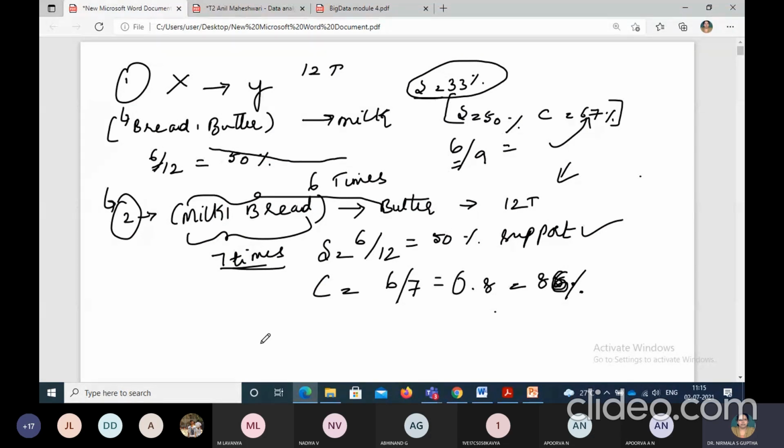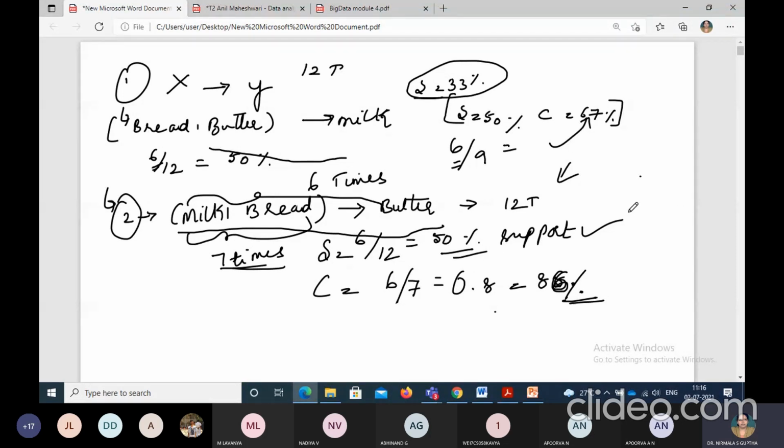86%. Now, whether the rule we made here, does it meet the criteria? Our criteria is what? Support must be minimum threshold of 33 or greater than 33%, and confidence must be equal to or greater than 50%. So does it meet the criteria? Yes or no?